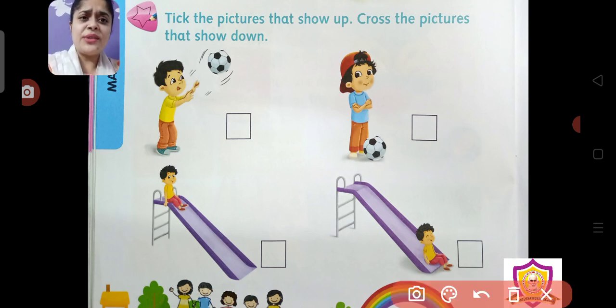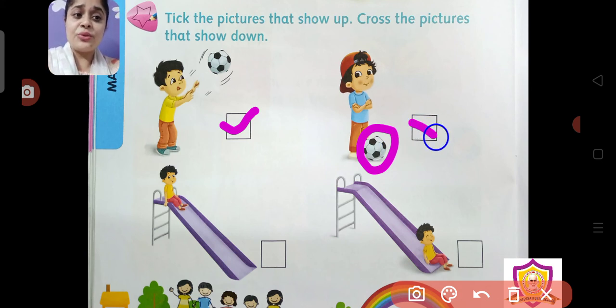So let's see what all things. Okay, so can you see the ball? That boy is throwing up. The ball is going up. So you are going to tick it like this. Now, can you see the cross? Can you see the ball down on the ground? ये ball जो है वो ground पे है. It's down.